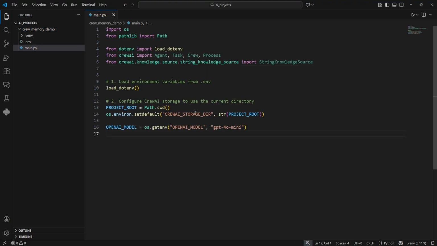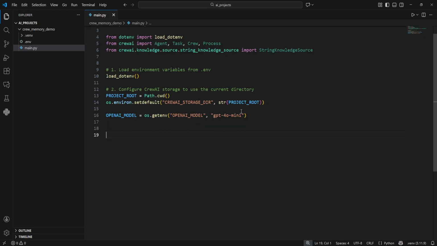Next, we call load_dotenv, so the env file is loaded into the process environment. We define project root as the current working directory using Path.cwd. This is the directory where we want CrewAI to store its memory and knowledge. Then we set the CrewAI storage dir environment variable using os.environ.setdefault. That tells CrewAI to store its memory files directly in this project directory instead of some global path. Finally, we read the OpenAI model from the environment and default to GPT-4o Mini if nothing is set.